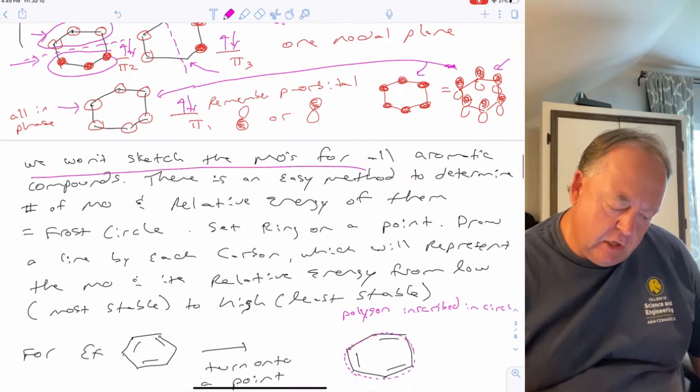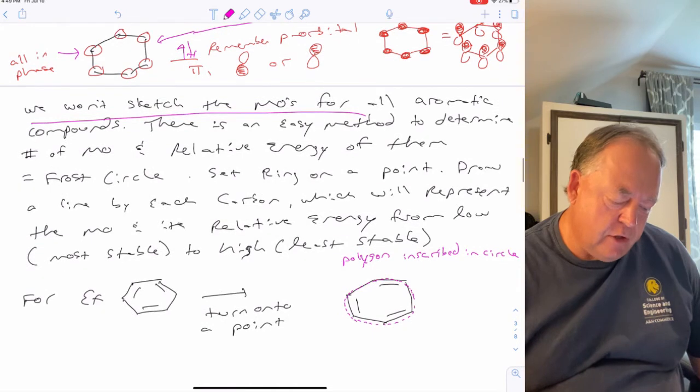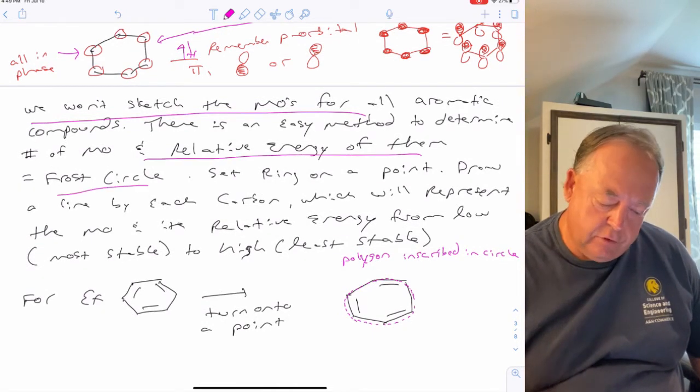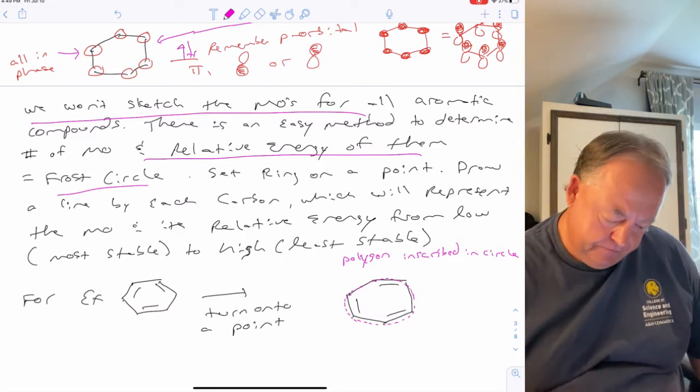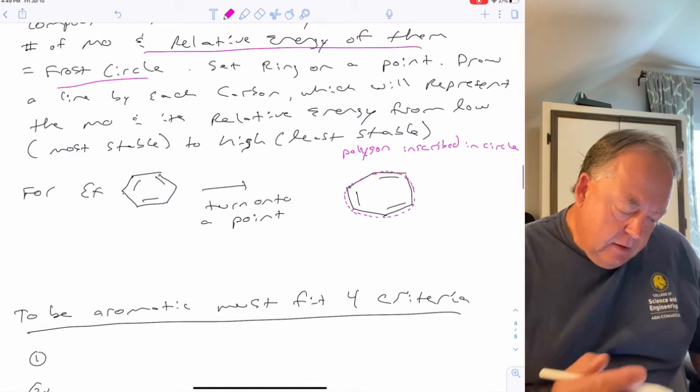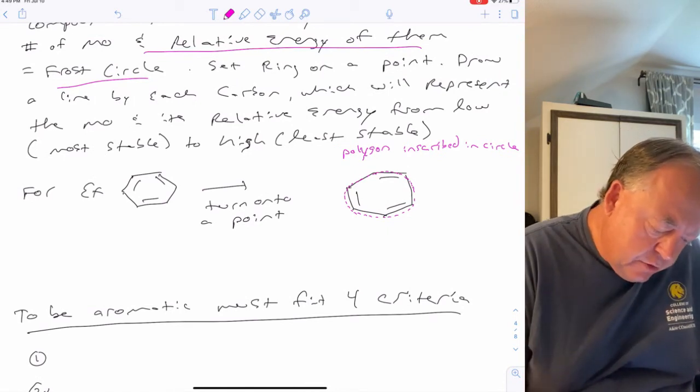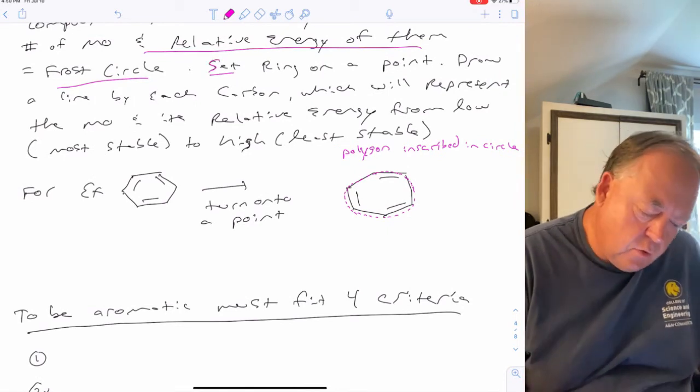So there's an easier way, a method to determine the number of molecular orbitals something has and the relative energy of those orbitals, and that's to draw what's called a Frost circle. So basically what you do is you set the ring on a point.